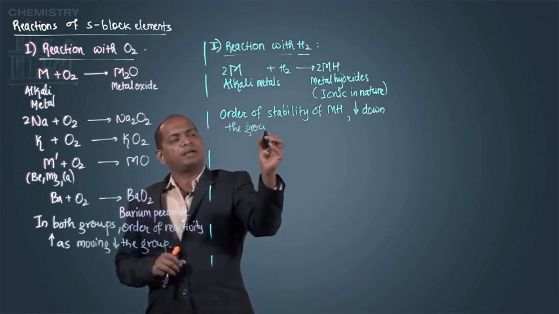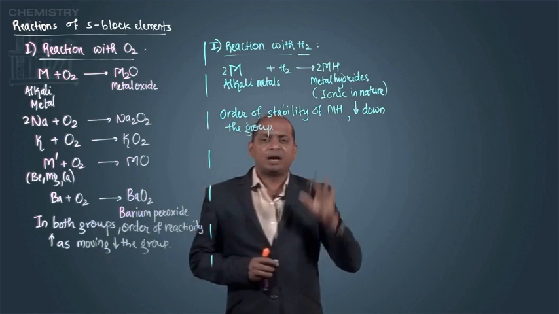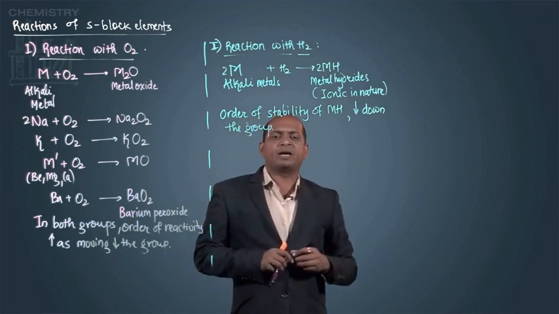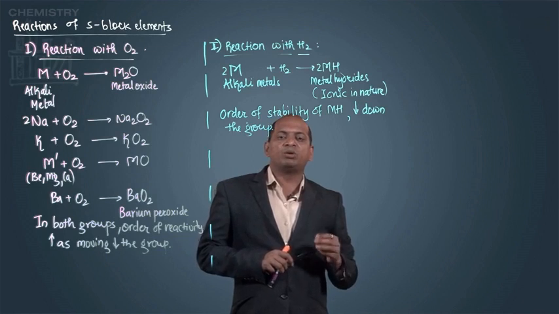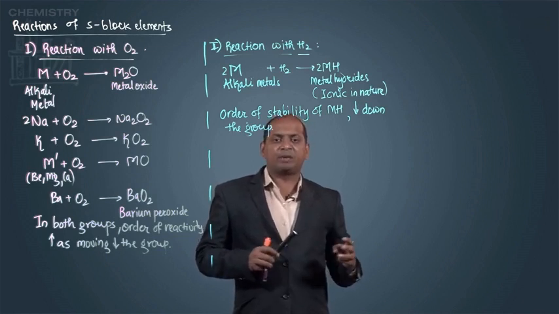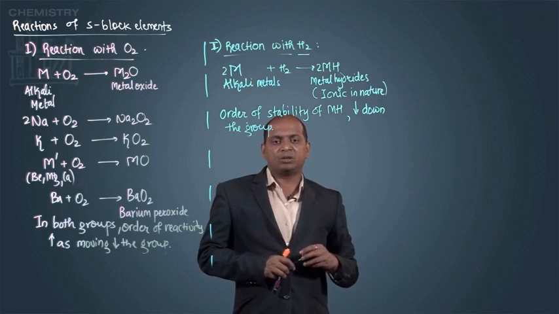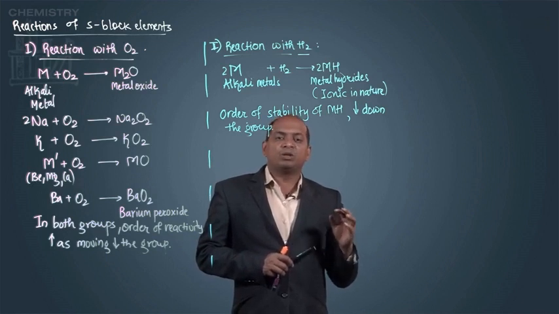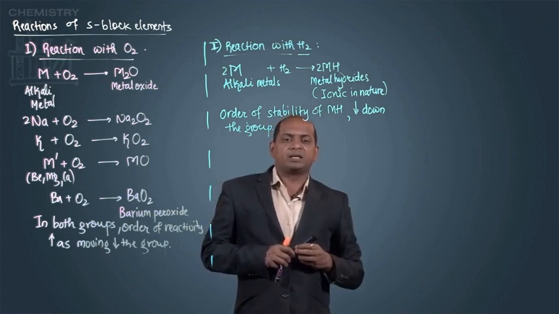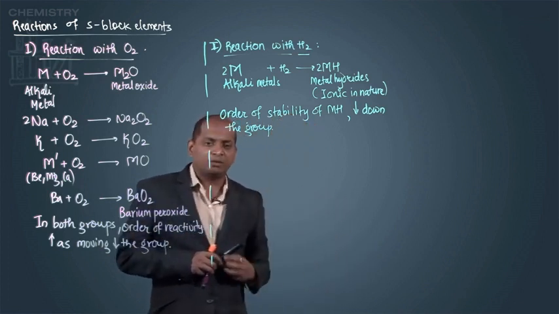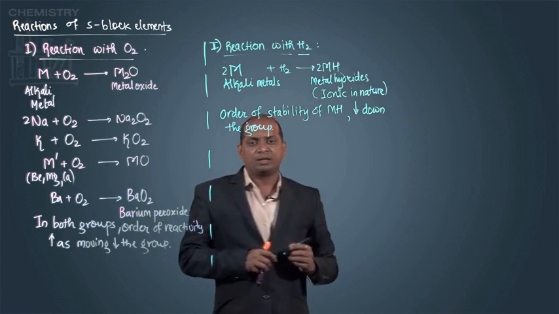Now, what is the reason behind it? The reason behind it, as we move down the group, size of the atom goes on increasing, and therefore there will be low lattice energy. So that breaks the crystal very easily. So because of the low lattice energy, the metal hydrides are unstable as we move down the group.